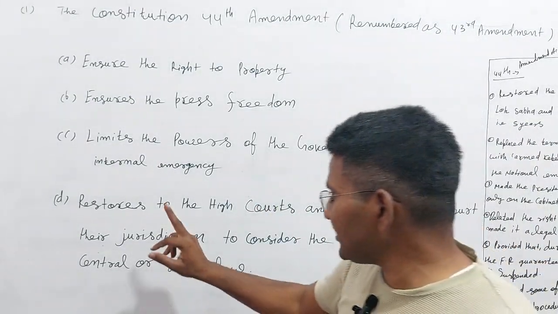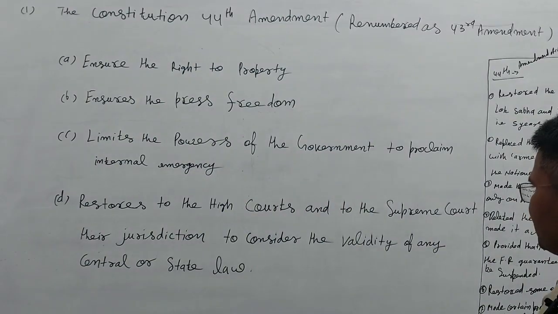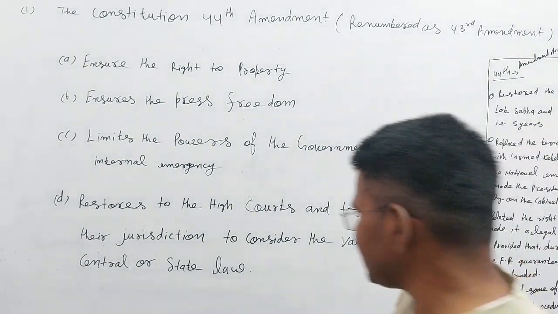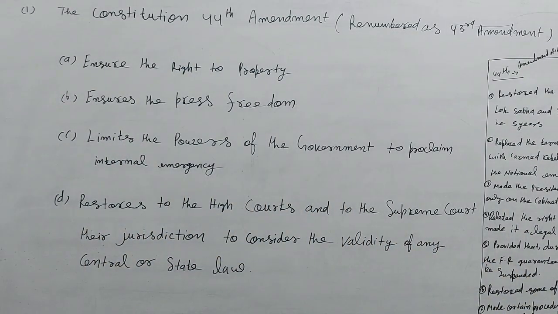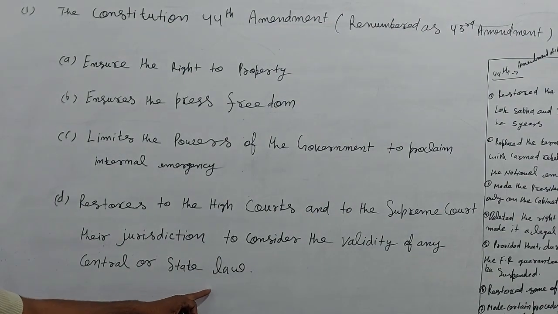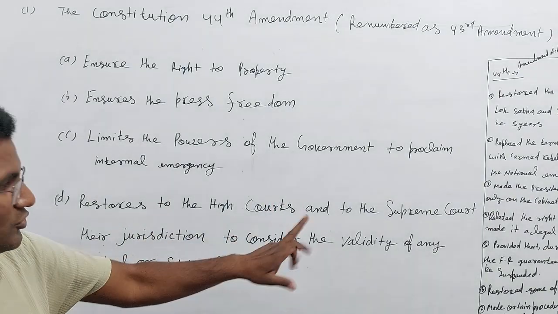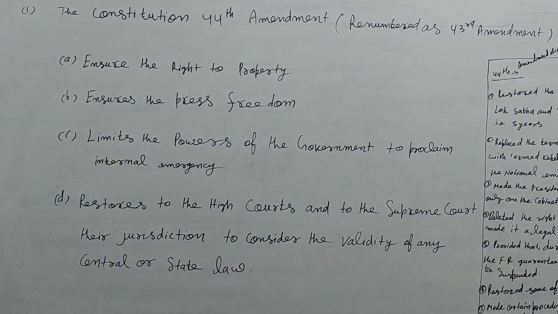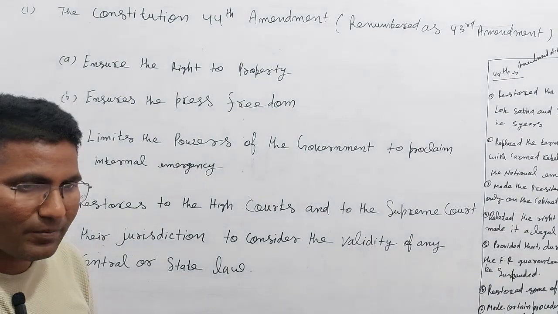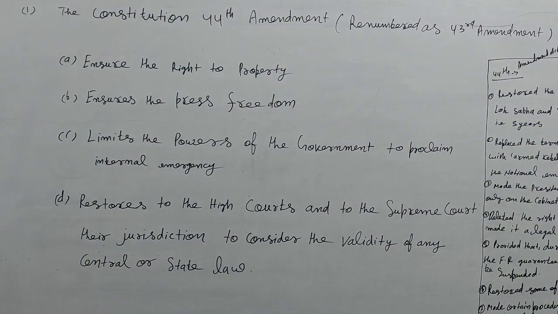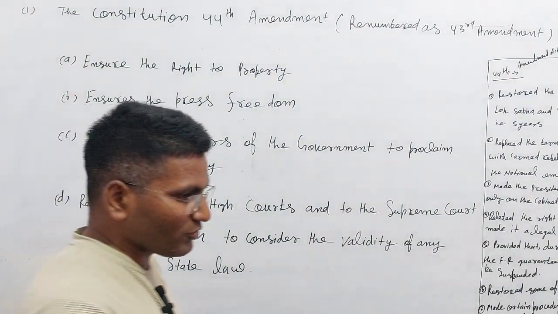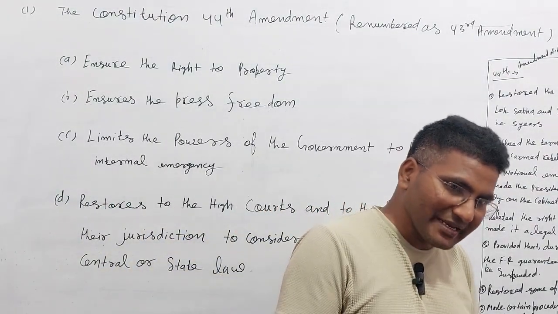And here is D: restore to the High Court and the Supreme Court their jurisdiction to consider the validity of any central or state law. You should know that. It means any law made by the center or the state, whether it is valid or not, the Supreme Court and High Court consider that validity.